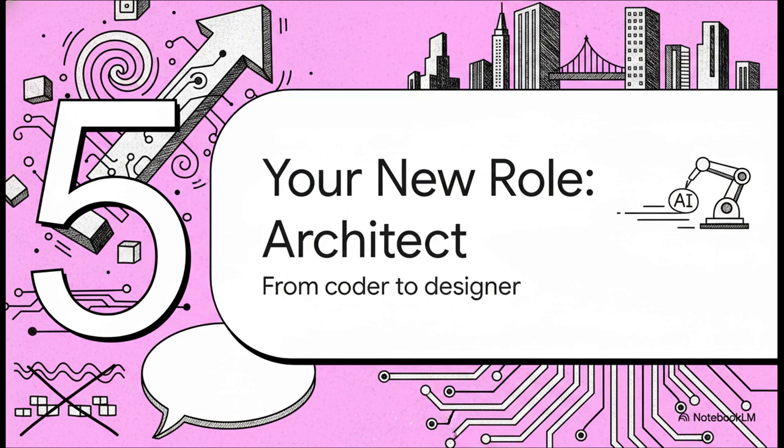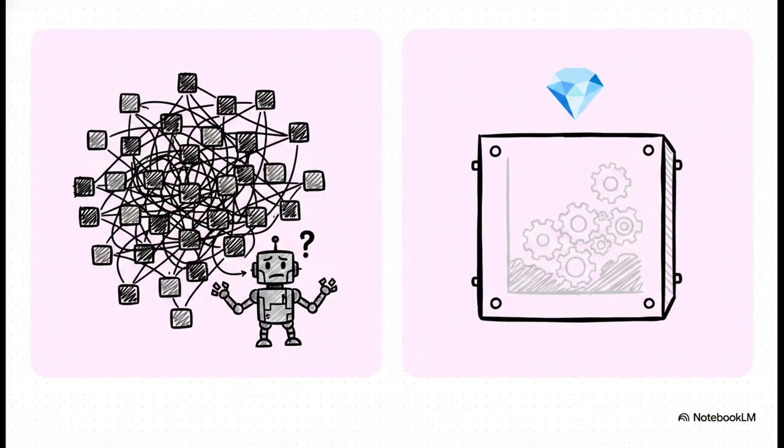So when you step back and look at this whole workflow, what's the bigger picture here? Well, it completely elevates your role. You stop being just a coder writing boilerplate. You start spending your time thinking like an architect, designing the systems that the AI will then go and build. And a huge part of that architect thinking is building what are called deep modules. See, a codebase that's full of shallow modules, tons of tiny files with messy, complex connections, that's an absolute nightmare for an AI to navigate. But deep modules are the opposite. They have simple, clean interfaces on the outside that hide a lot of the complex stuff on the inside. They are way, way easier for an agent to understand, to test, and to work with effectively.